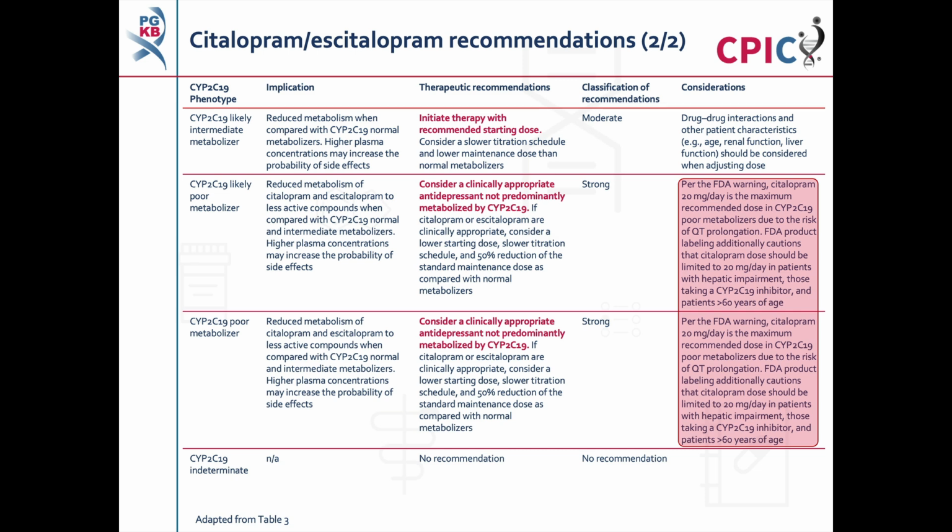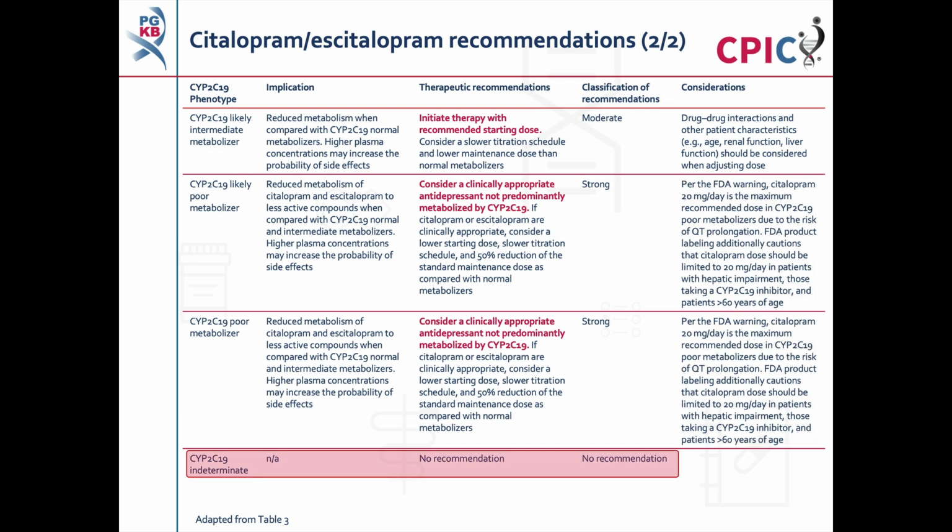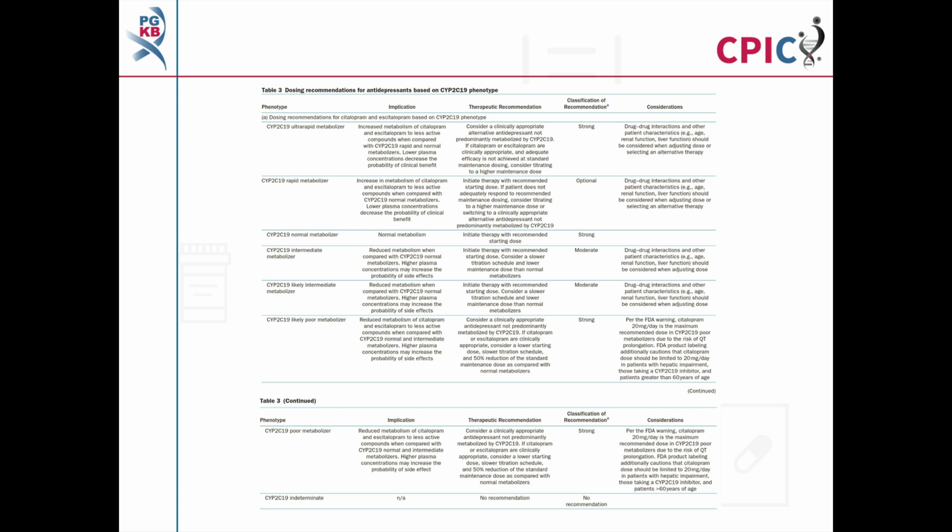When prescribing for CYP2C19 likely poor or poor metabolizers, be aware that the US FDA has issued a warning that CYP2C19 poor metabolizers receive a maximum citalopram dose of 20 mg per day due to the risk of QT prolongation. Patients with hepatic impairment, taking a CYP2C19 inhibitor, or over 60 years old should also receive a limited citalopram dose of 20 mg per day. There is no recommendation for patients with a CYP2C19 indeterminate phenotype. The recommendations for citalopram and escitalopram can be found in Table 3 of the guideline.